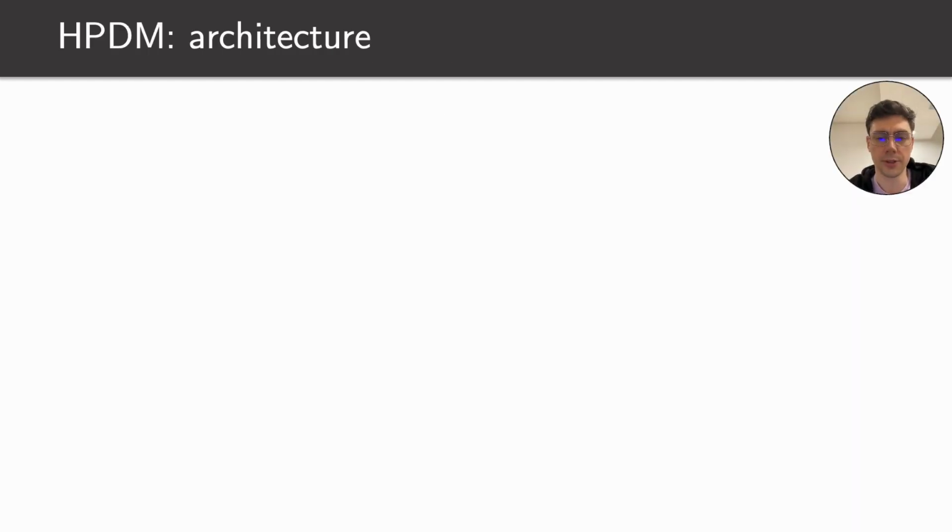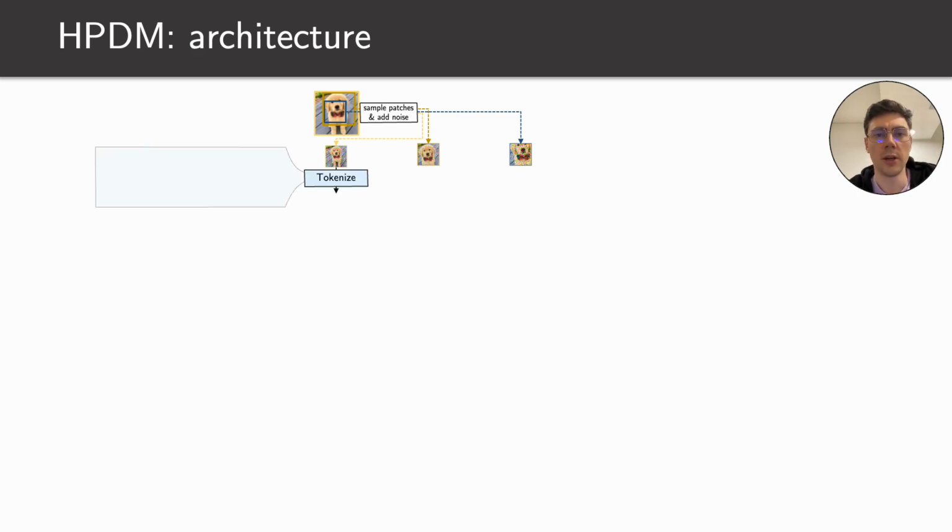Here is the detailed architecture of our model. Given a high-resolution image or video, we randomly extract patches of multiple scales in such a way that they are located one inside another. Then we tokenize each patch with a ViT-like procedure. This procedure looks the following way. We patchify an image into small crops of the same size. In practice, we use 4x4 pixels. Then we flatten them into a 1D sequence and project with a linear layer. The obtained representations serve as a 1D video embedding sequence.